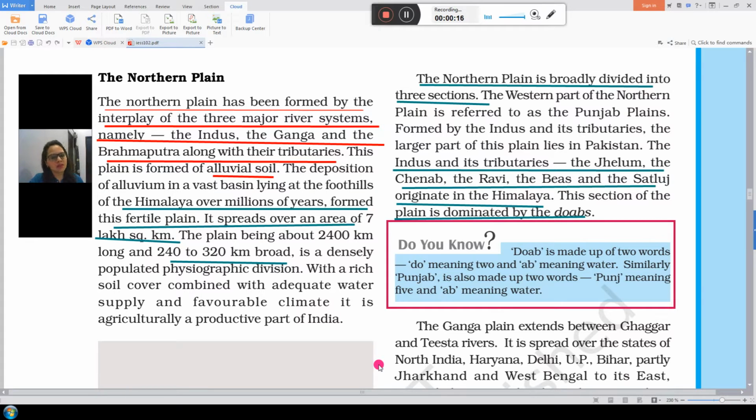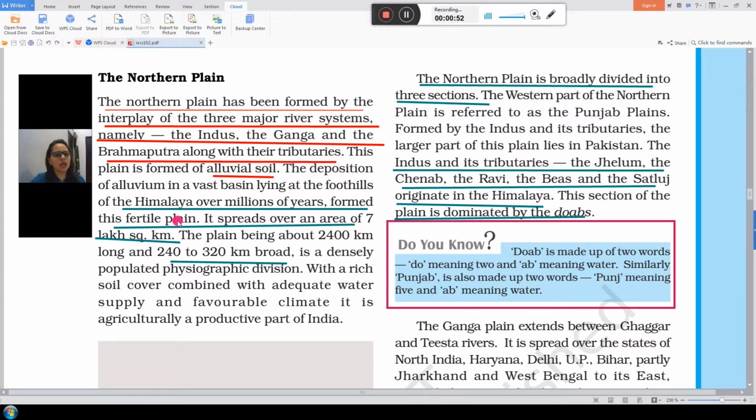The northern plains have been formed by the interplay of the three major river systems. It means the northern plains were formed by three major rivers: the first one is Indus, the second is Ganga and the third one is Brahmaputra, along with their tributaries. It means their helping rivers. This plain is formed of alluvial soil. This is a very fertile soil and good for agriculture.